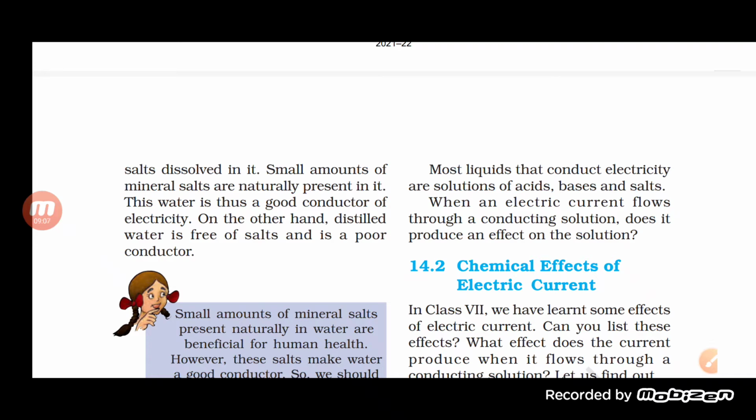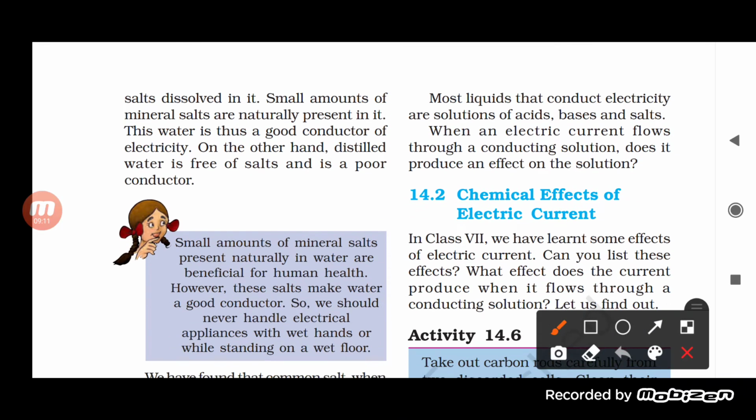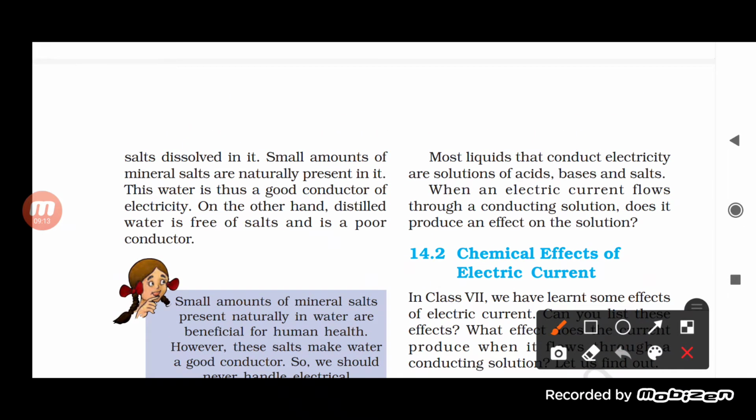While in case of distilled water, it is free of salt and is a poor conductor. This is an important thing: small amounts of mineral salt are naturally present in water, and this water is a good conductor of electricity. On the other hand, distilled water is free of salt and is a poor conductor.